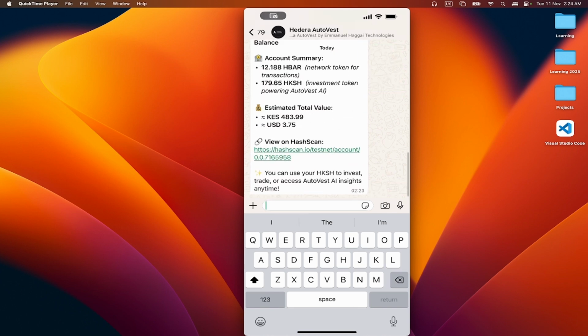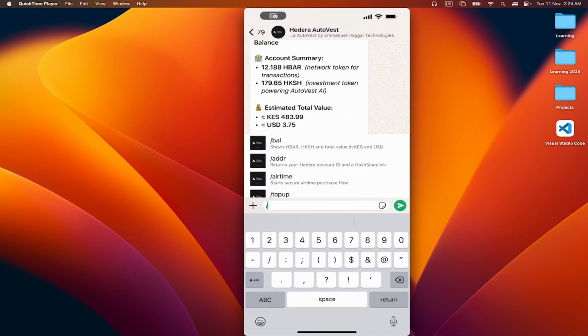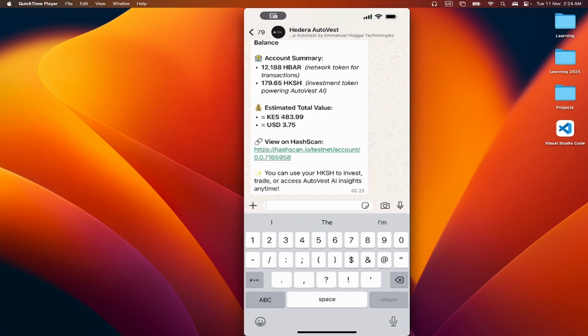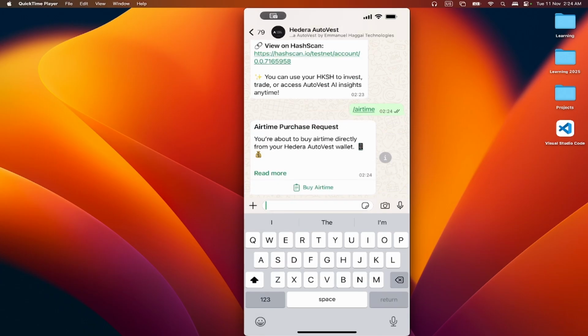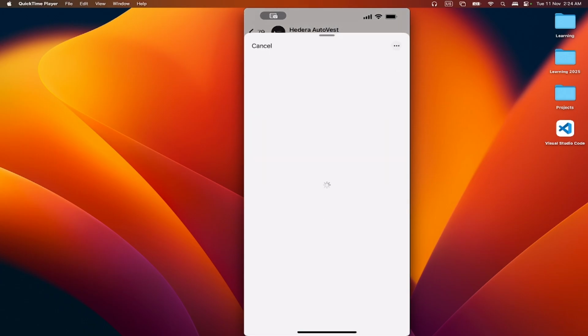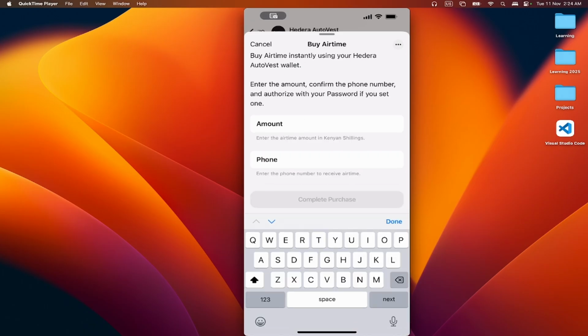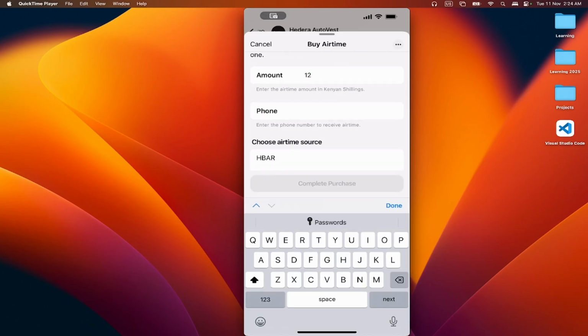The other thing you can do is, let's say you want to purchase airtime, you can use slash airtime. It will process the request. Just click on it, enter the amount, let's say 12 shillings, and use my phone number.